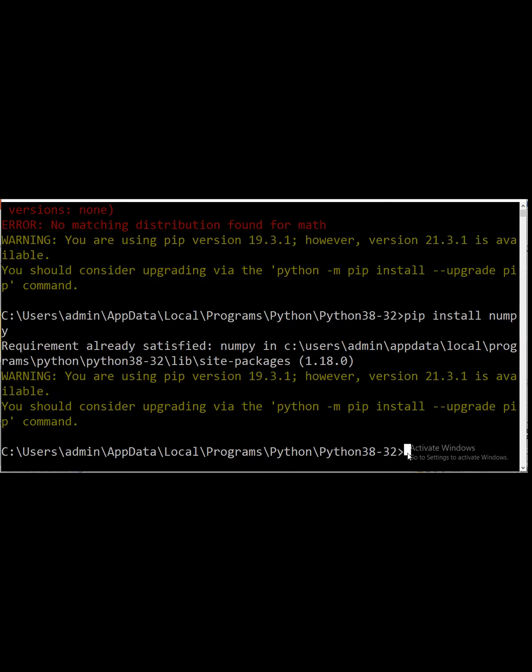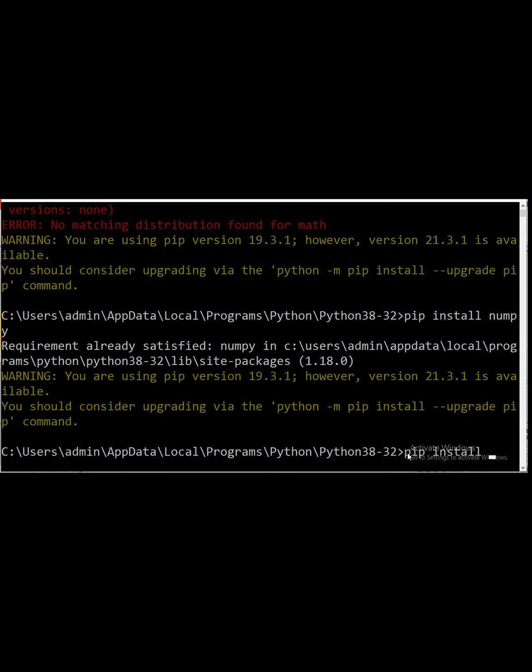First of all, you have to set the path. You have to open the command prompt, cmd, and after that type cd, and set the path where your Python is present. After that, you have to simply use pip install.